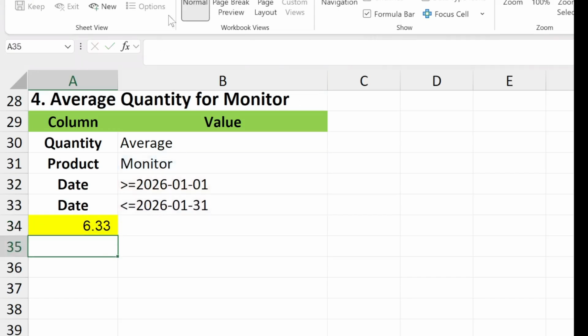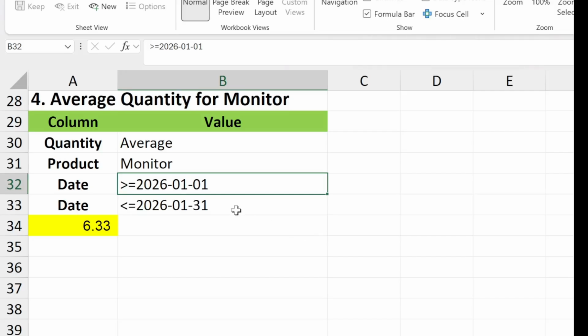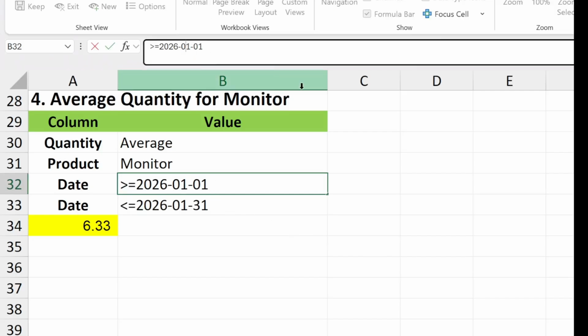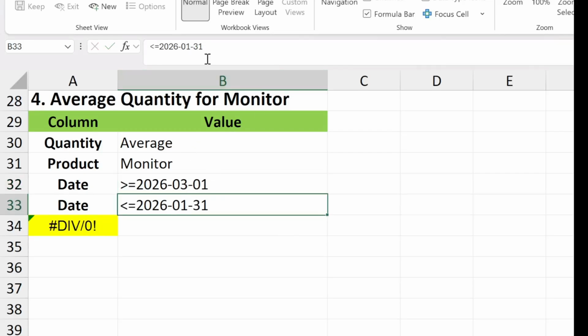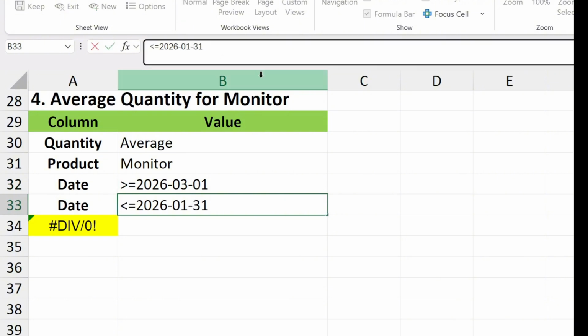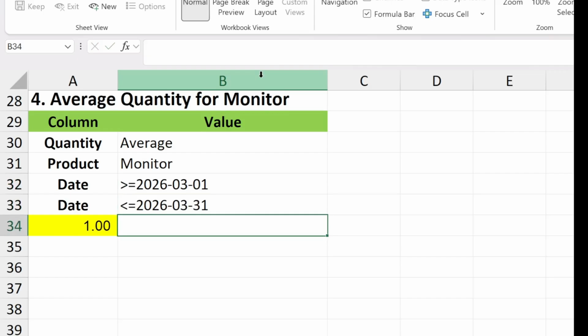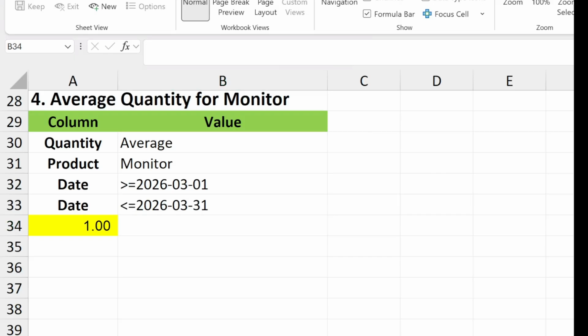Excel now filters rows where product equals monitor and date falls within January 2026, and then calculates the average quantity from that filtered set. Excel now filters rows where product equals monitor and date is between the first and last day of January 2026. Then it calculates the average quantity from that filtered set. This pattern works for any product, any time period, and any combination of conditions. Define the range you want to average, define the criteria ranges, and then define the criteria values. Excel handles the filtering automatically and performs the calculation only on the rows that match all conditions.